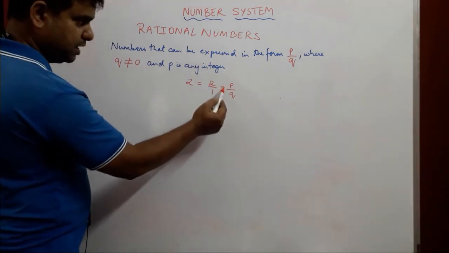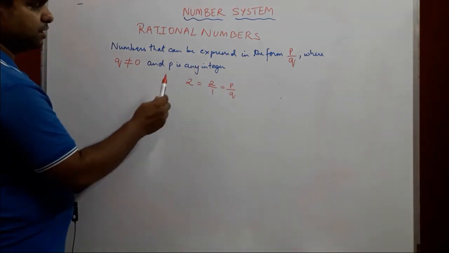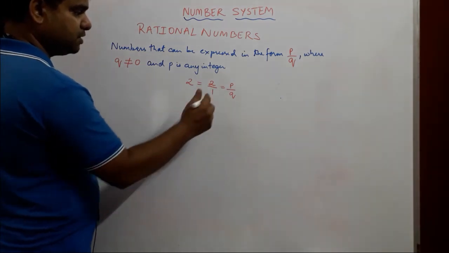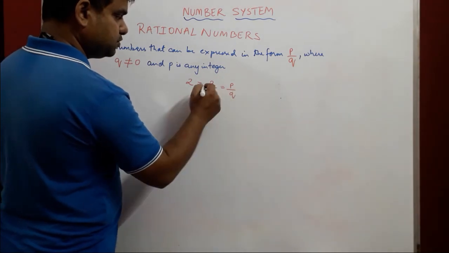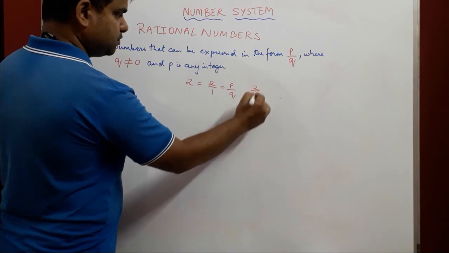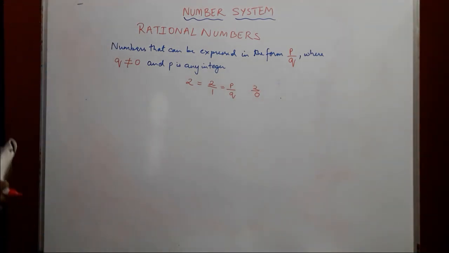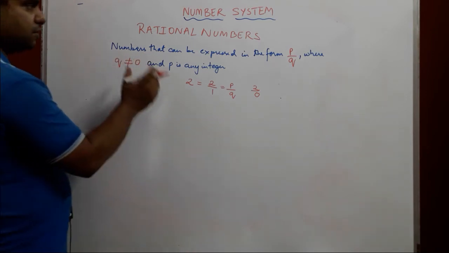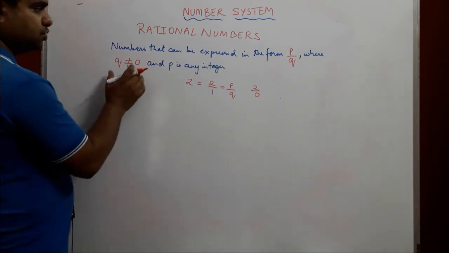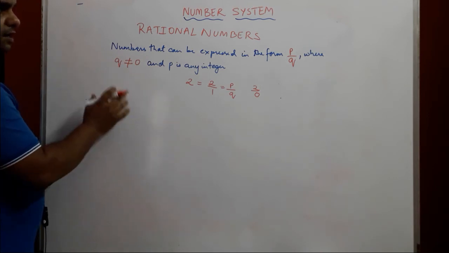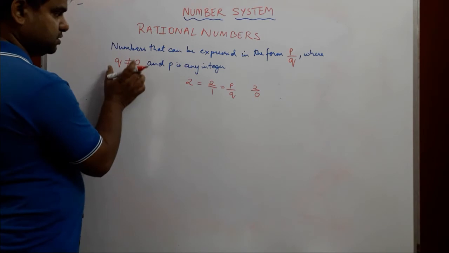Okay. Now, what it says is rational numbers are numbers that can be expressed in the form P upon Q like this, where Q is not equal to 0. So it is important that Q should not be equal to 0. What happens if Q becomes equal to 0 in this case? Let's take an example. We put 2 upon 0. And 2 upon 0 is not defined. So that is not part of our rational numbers. So in order to be a rational number, Q should not be equal to 0. It can be any other integer, but it cannot be 0.